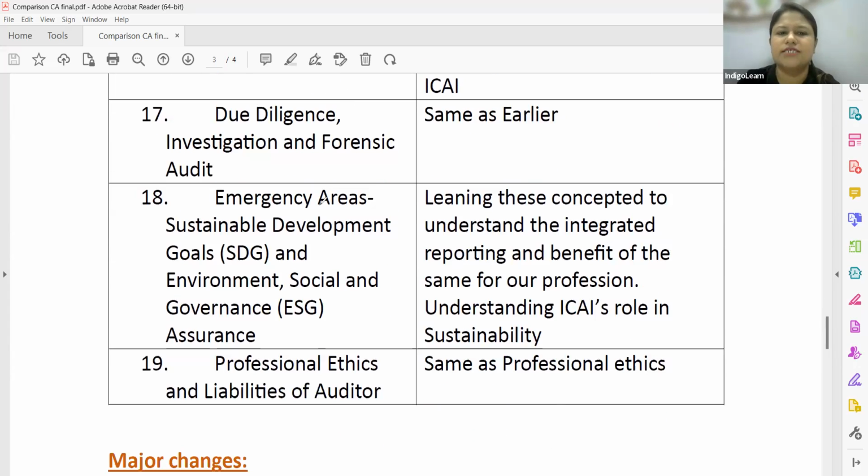As I told you, you have this complete new introduction, that is emerging areas, where you talk about SDG and ESG, which is completely new, where you're going to understand integrated reporting and the benefit of such kind of reporting to our profession. Most importantly, ICAI's role, we are going to understand about sustainability. So where forums are made, CAs play a very important role in the forums for all the sustainability development and all of that. So basically, this is going to be a brand new understanding to everybody, including us.